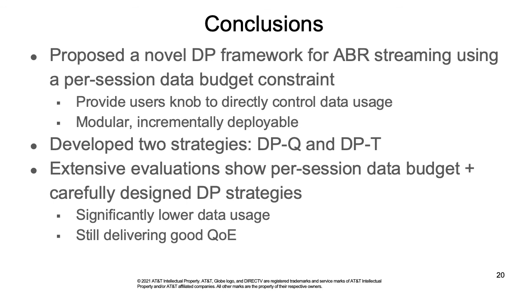To conclude, we proposed a novel DP framework for ABR streaming with a per session data budget. This direction provides users a knob to directly control the data usage. It is modular and incrementally deployable. We developed 2 strategies, DPQ and DPT. DPQ is suitable for the cases where per segment quality is known. DPT works when such information is not available. Our extensive evaluations show that per-session data budget plus carefully designed DP strategies can significantly lower data usage while still delivering good QoE.